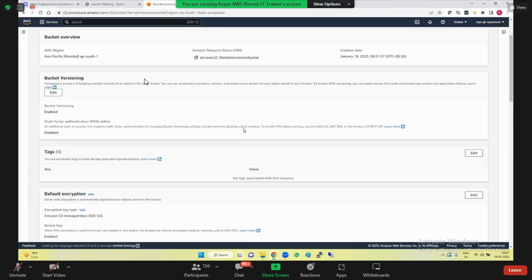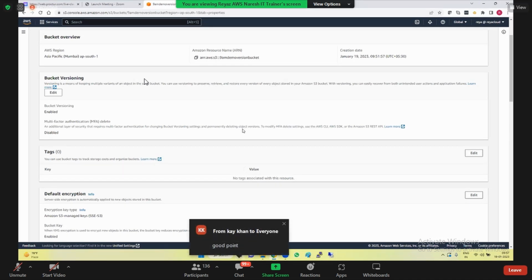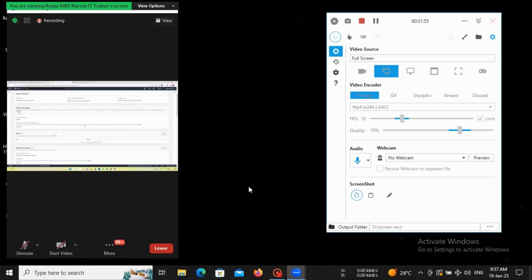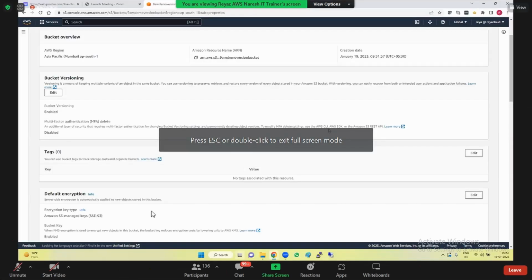This is a certification question. Write down: bucket versioning settings can be controlled by MFA using AWS CLI. Or you can do it with the SDKs or with the REST APIs.